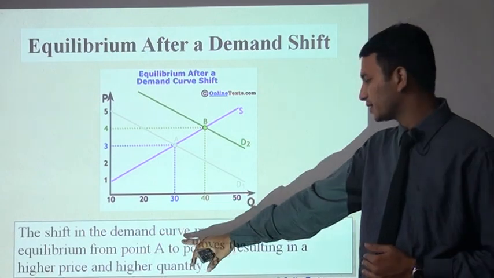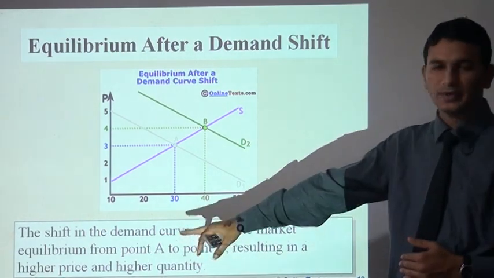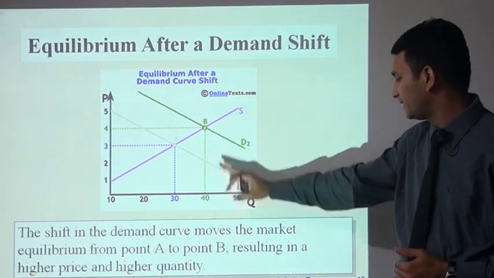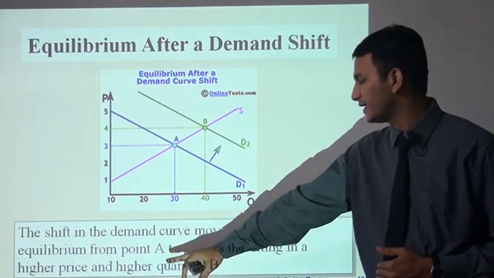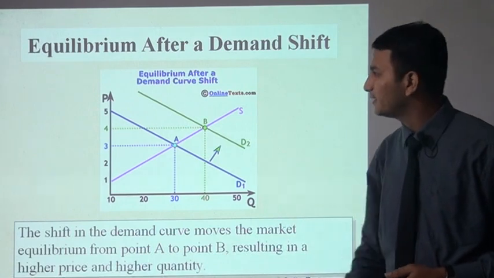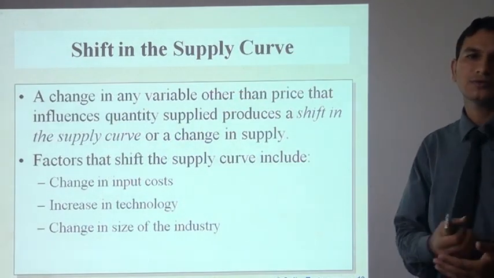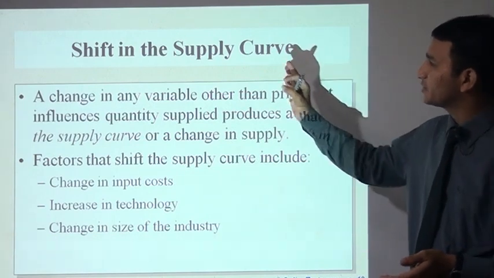The shift in the demand curve moves the market equilibrium from point A, this one is A, to B, resulting in a higher price and higher quantity. So this is the equilibrium after the demand shift. Now comes the supply part: shift in the supply curve.